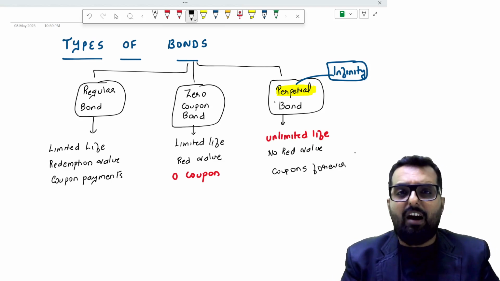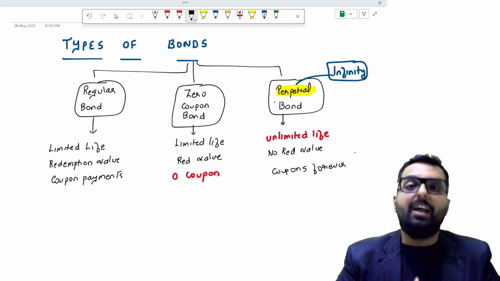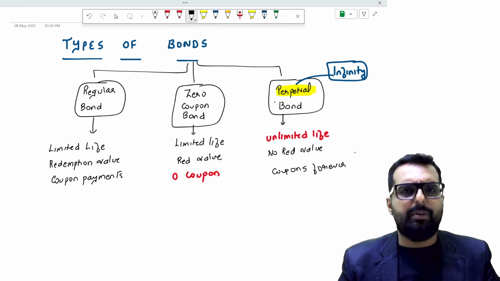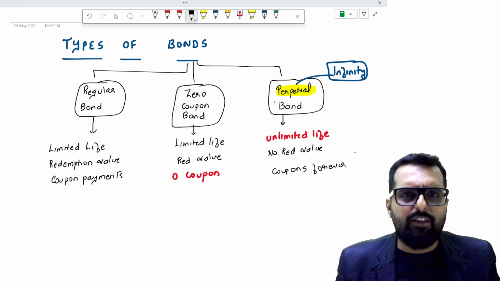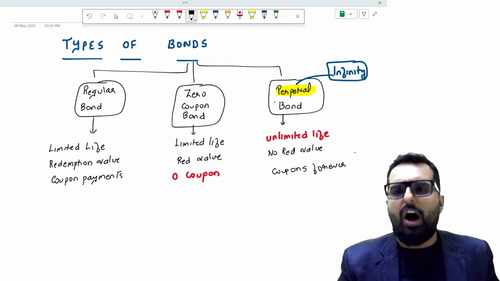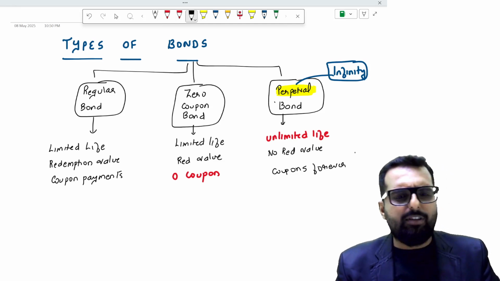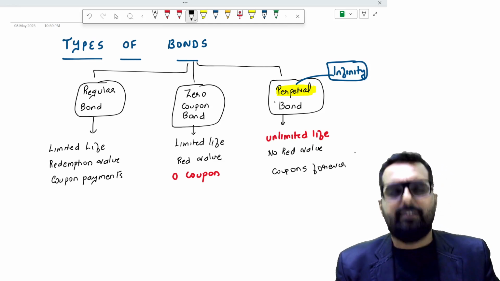So friends, these are the three types of bonds. One is called a regular bond. Second one is called a zero coupon bond. And the last one is called the perpetual bond. In the next video, I will teach you how we can value regular bond separately, zero coupon bond separately, and perpetual bond separately.